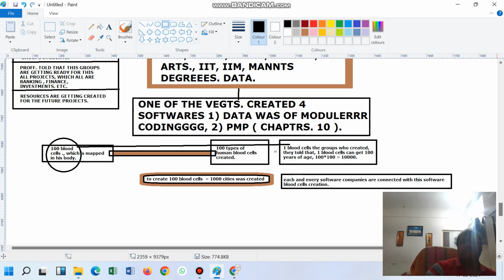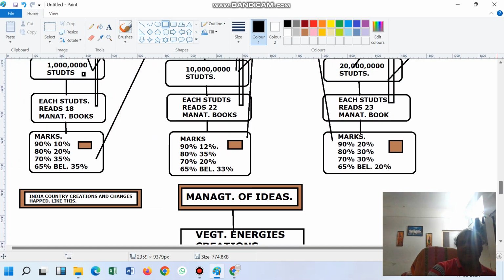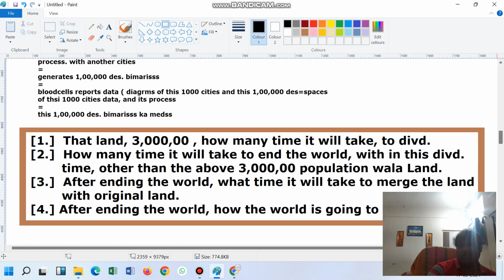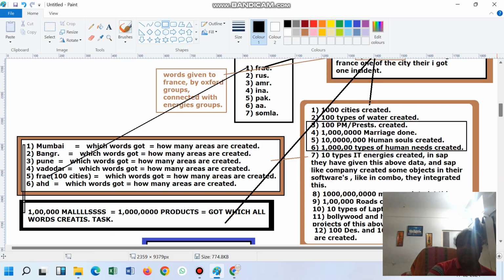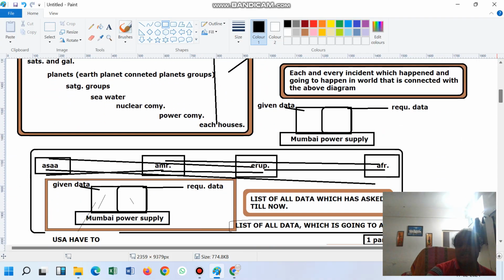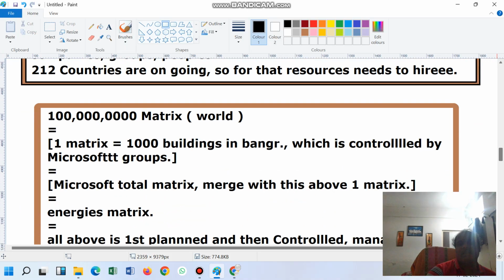So all of this is management skill. The base of management is this only. One person told that this is the base of management, and I have never seen this type of management. One person told that also. This is the base of management. I have never seen this type of management. So see the management skill.